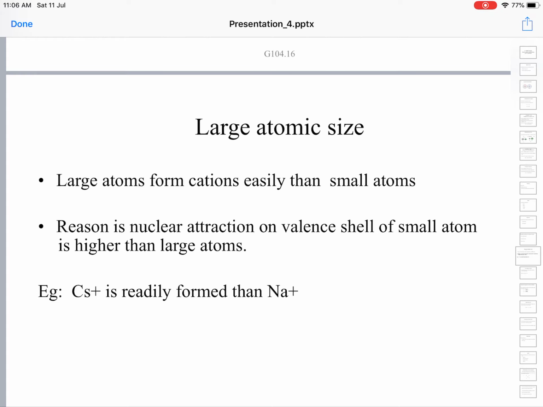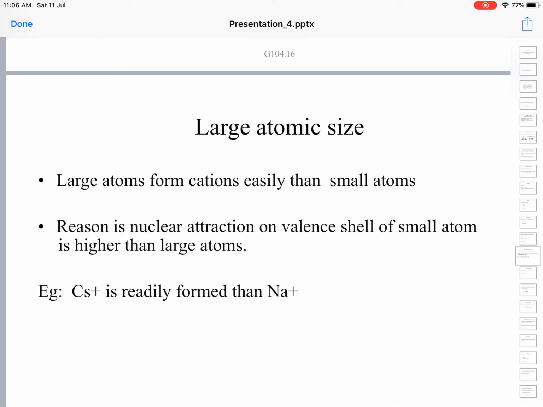The reason is that the nuclear attraction on the valence shell of a small atom is higher than in large atoms. In a small atom, the distance between the outermost electrons and the nucleus is less, and the outermost electrons are held more tightly compared to those in a larger atom.